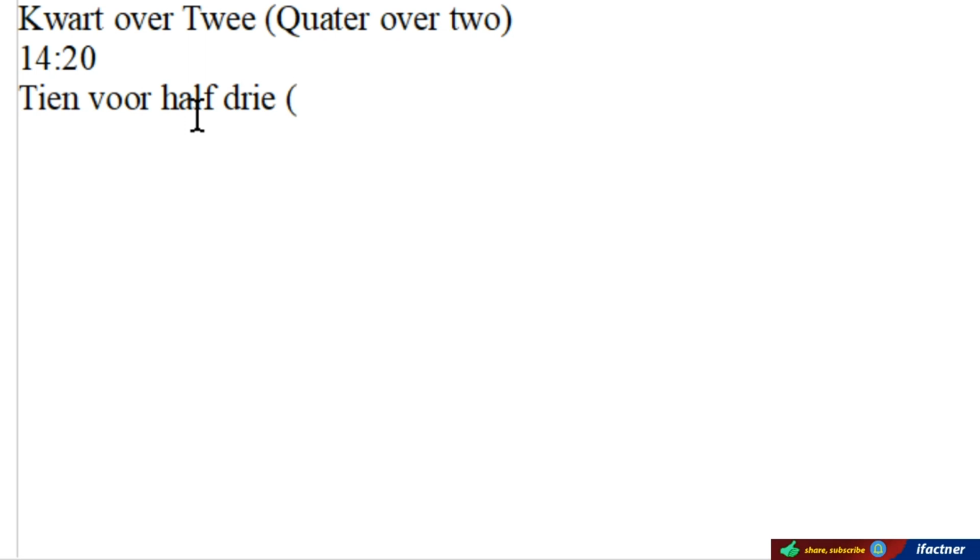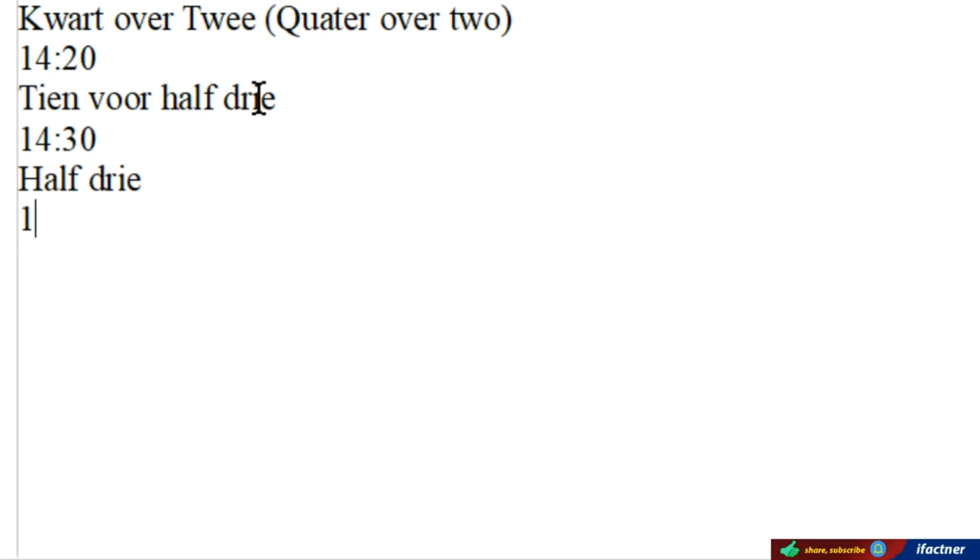And if we have got this, then we say 10 voor half 3. It means that 10 minutes are left for 2:30. And in Dutch, we don't say 2:20 or 2:30, it's half 3. So if we have got this time, then we say half 3.